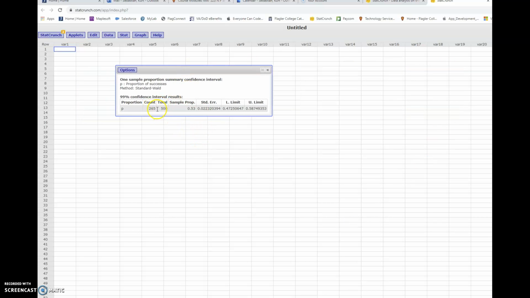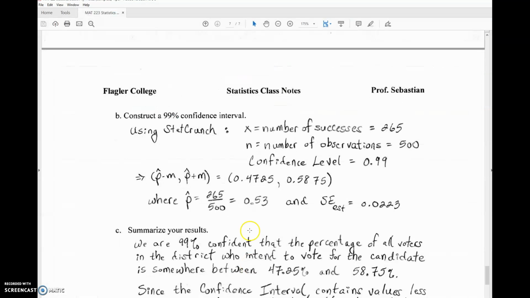We got our sample proportion: 265 out of 500 comes out to be 53%, which was our sample percentage. Then the standard error. Most importantly, our lower limit is 0.4725, or 47.25%, and the upper limit is 58.75%. Let's go back to our notes.